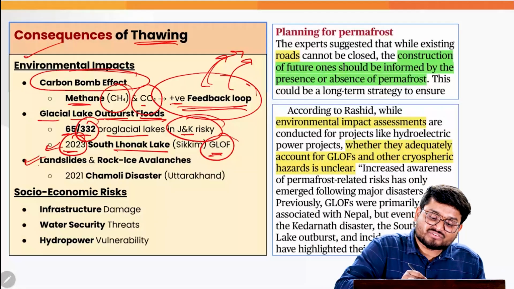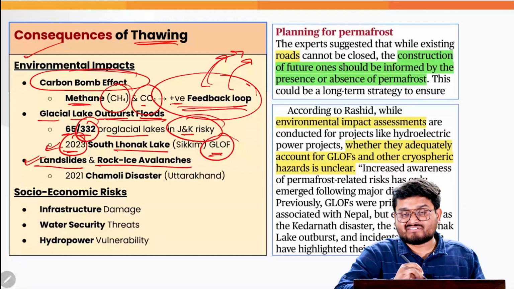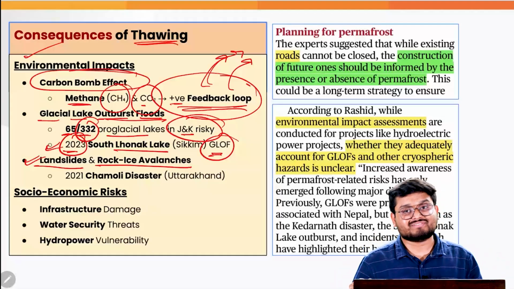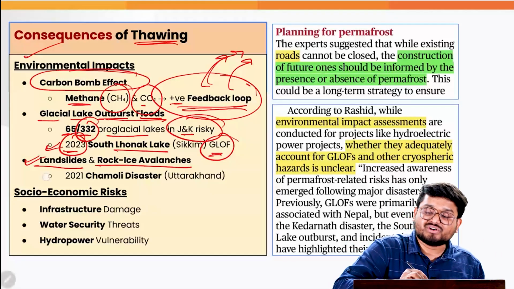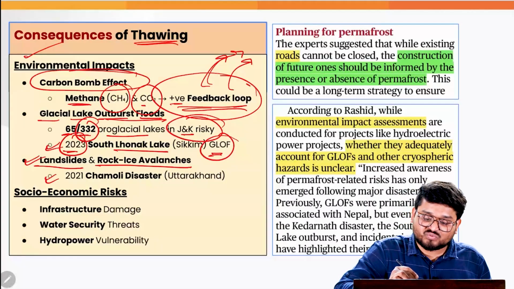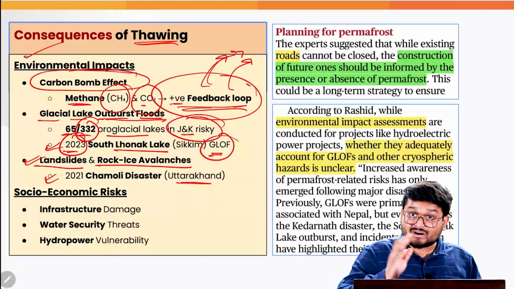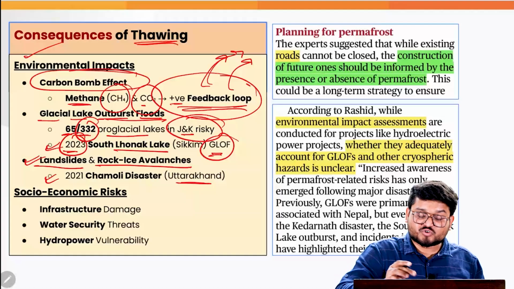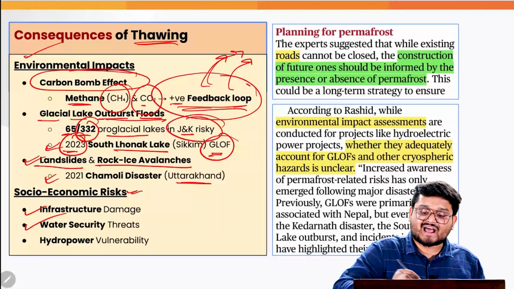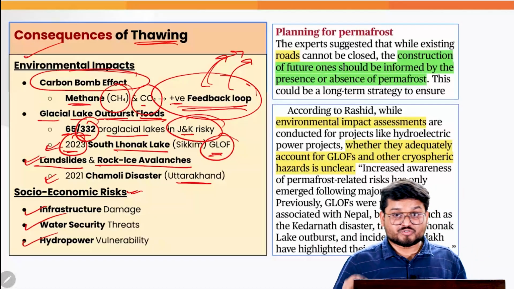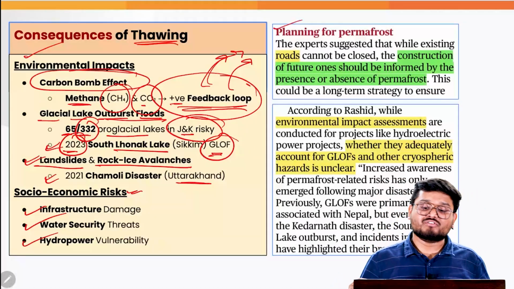Next, they also pose risk for landslides and rock-ice avalanches, which are much more dangerous than normal ice avalanches, right? As we have also seen in the Chamoli disaster of 2021 that took place in Uttarakhand. Apart from that, we also have many other socio-economic risks, such as infrastructural damage, water security threats, and hydropower vulnerability. So that is why we need to plan for permafrost.